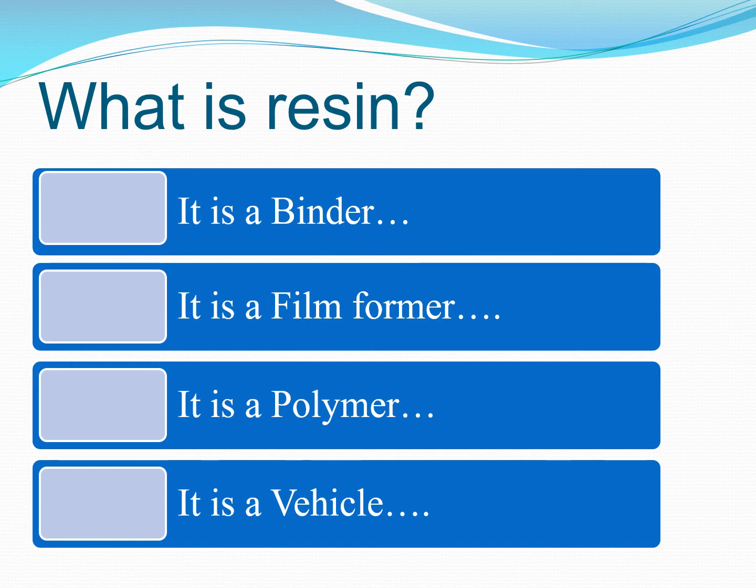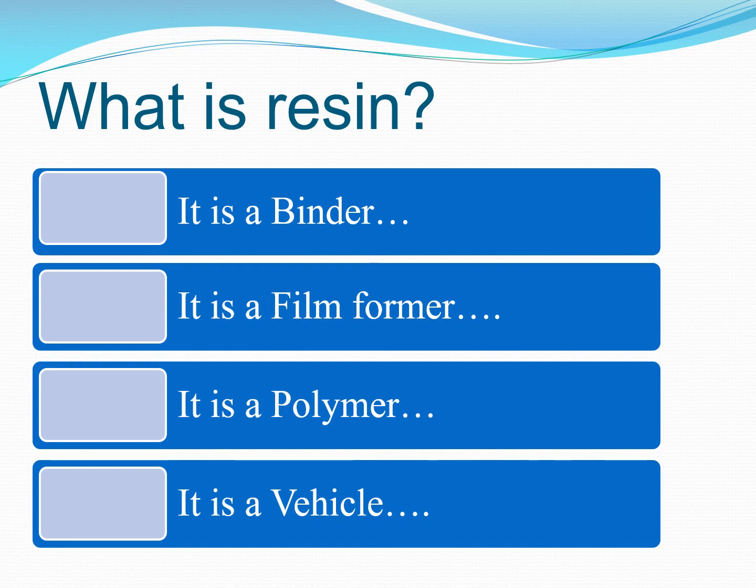So basically resins are called a binder. Now why are resins called a binder? Because it binds the pigment material or coating to the substrate. That's why it is called a binder. It forms the bond between your substrate and the coating.